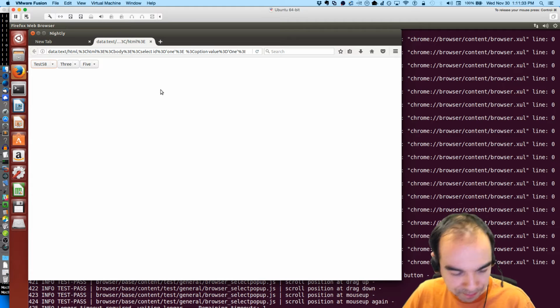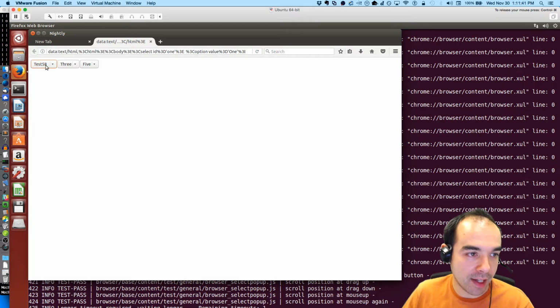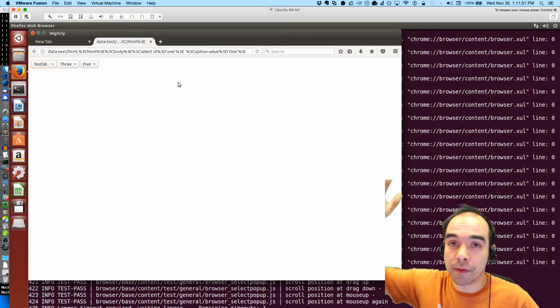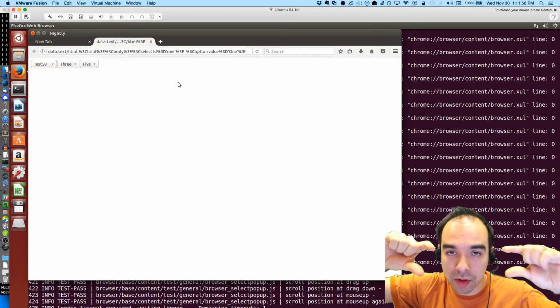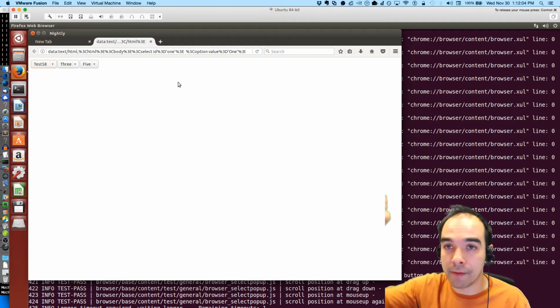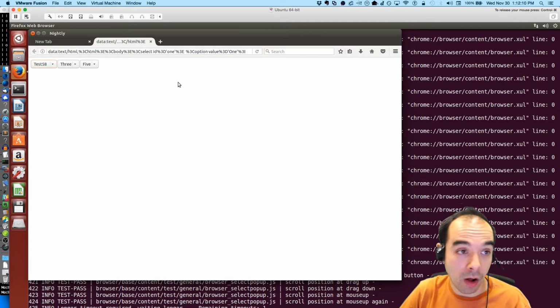So what is the test doing? The test exercises a bunch of different scenarios with a select pop-up, and one of them has this test 58. There's a 3, there's a 5 in the select drop-downs. I don't remember what this test is doing, but I know that it tests a bunch of stuff. The first step is I like to restrict the test down to the minimal number of steps in order to reproduce the failure, because it took me a couple of seconds to get here, and I'll be doing this a lot probably. If I can do some upfront work to reduce the amount of time to get here, that will save me time overall, is the theory.